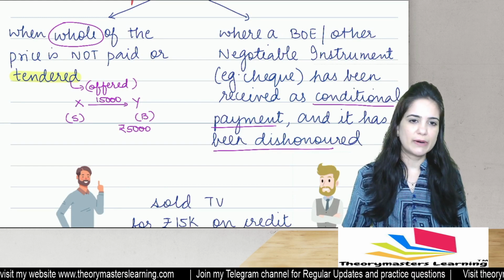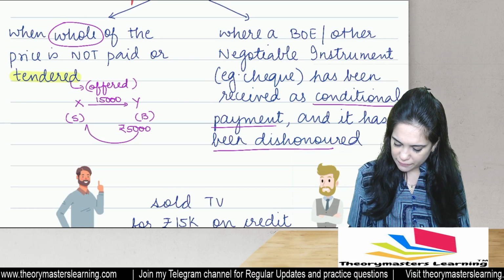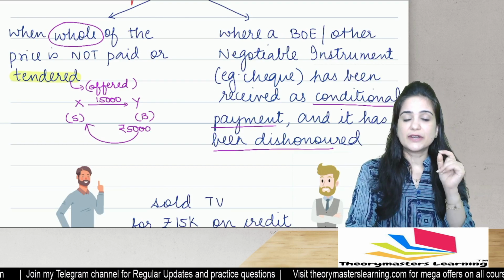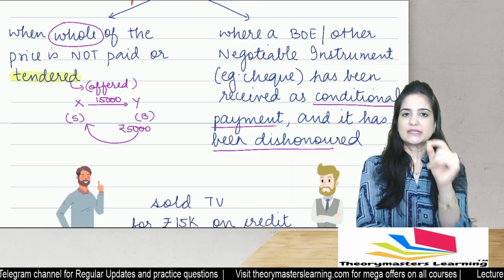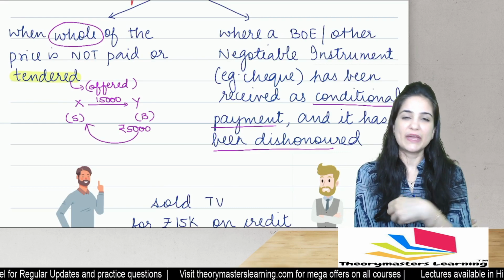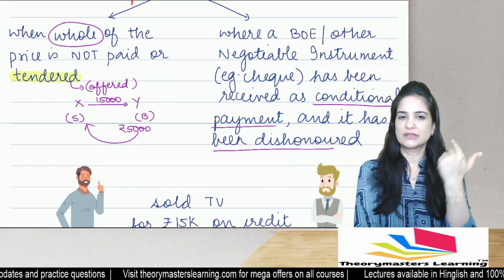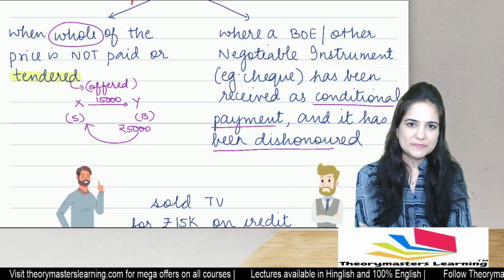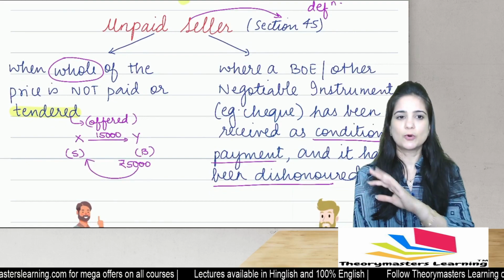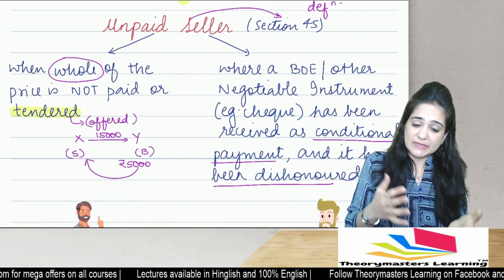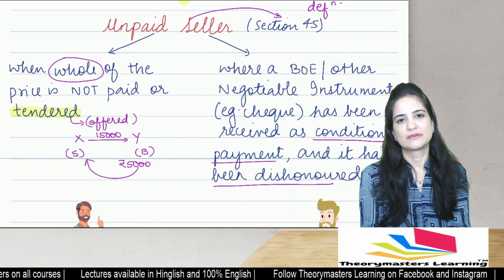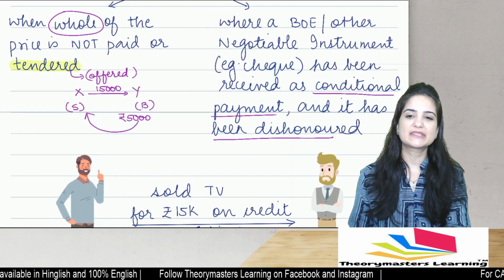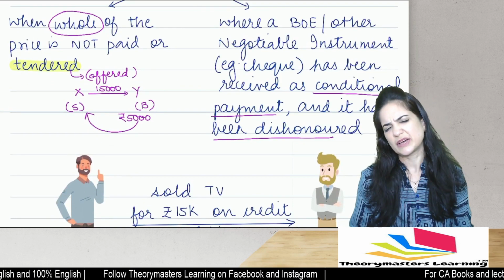Now, seller sold goods to the buyer. The buyer gave a cheque of 5,000, but that got dishonored. X is unpaid. It was received as conditional payment, which means it was received on the condition that I will consider myself to be paid only when the instrument is honored. Here the instrument is dishonored. So X remains unpaid. So unpaid seller means when the whole of the price is not paid, the buyer is not even offering to pay, I am unpaid. Where bill of exchange or other negotiable instrument has been received as conditional payment, but the same has been dishonored.